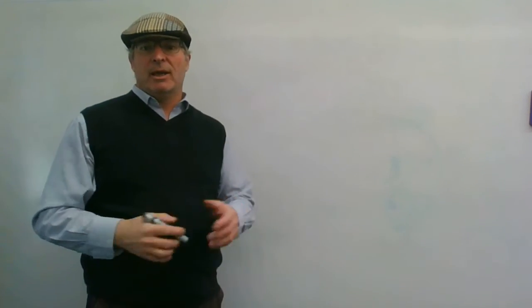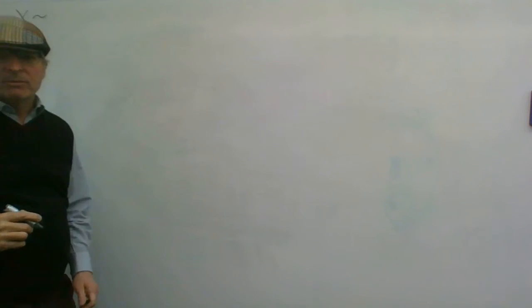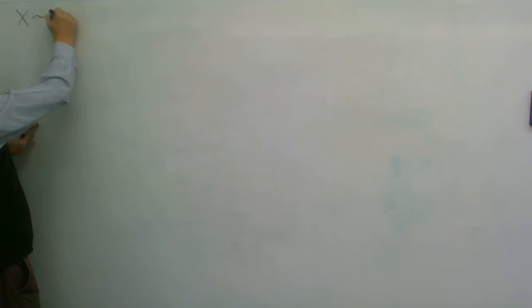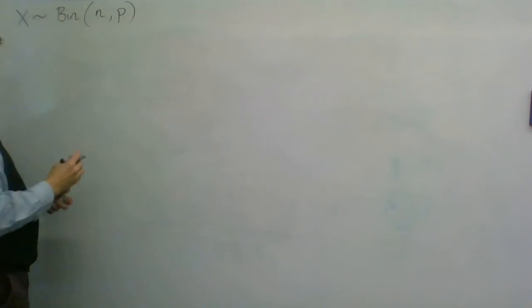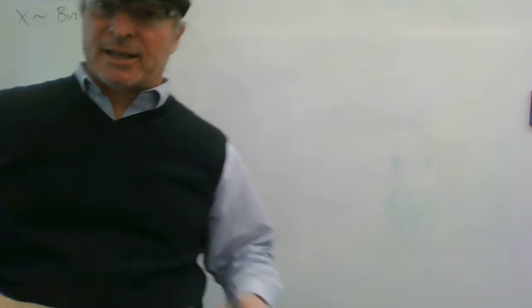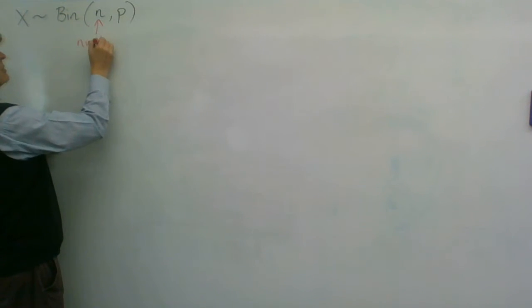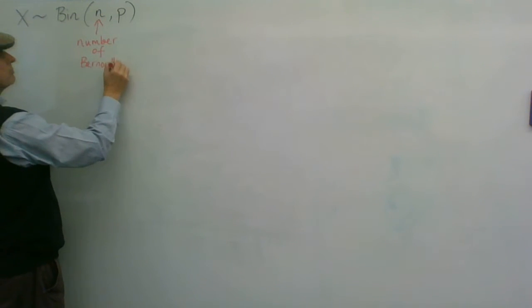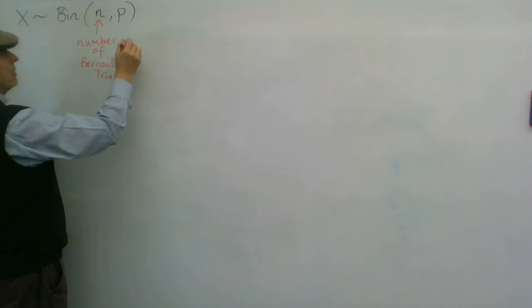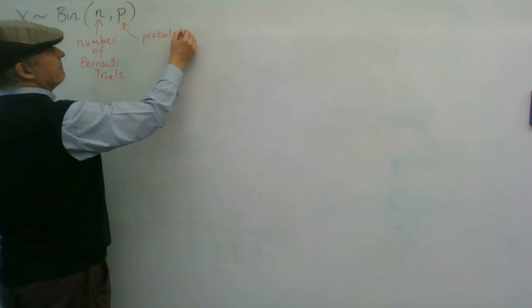All right, so let's look at the expected value and the variance of a binomial distribution. So say we've got some discrete random variable that's in a binomial distribution (n, p). Before we go any further, let's clarify that. n is the number of Bernoulli trials, and p is the probability of success.